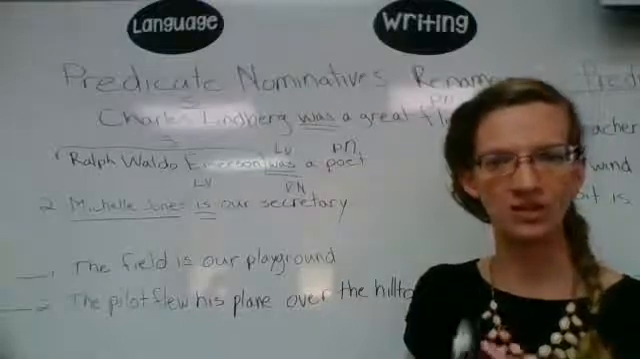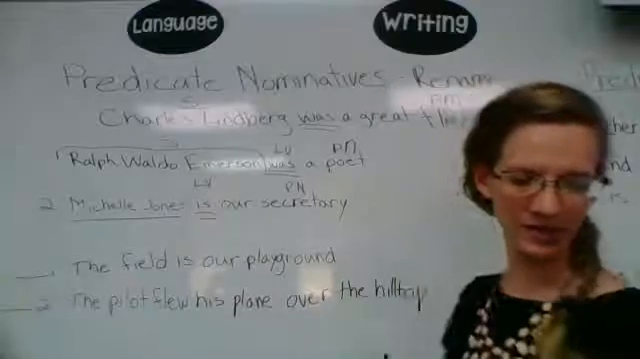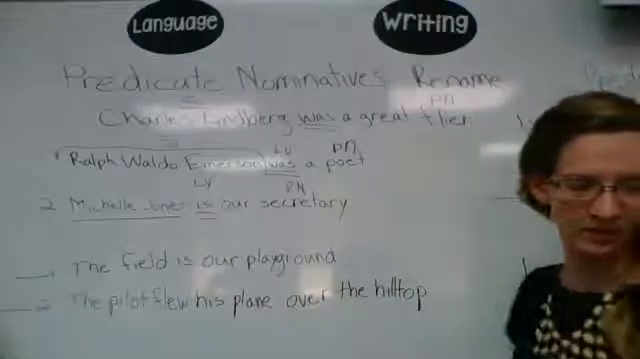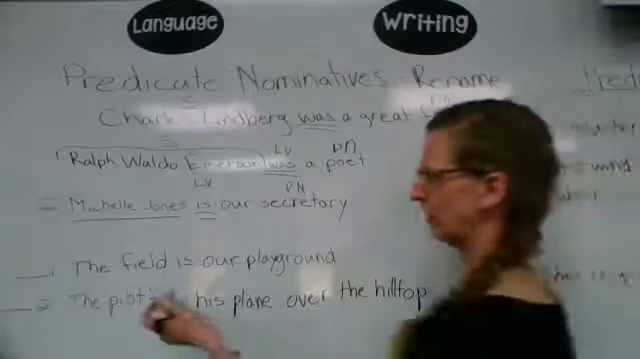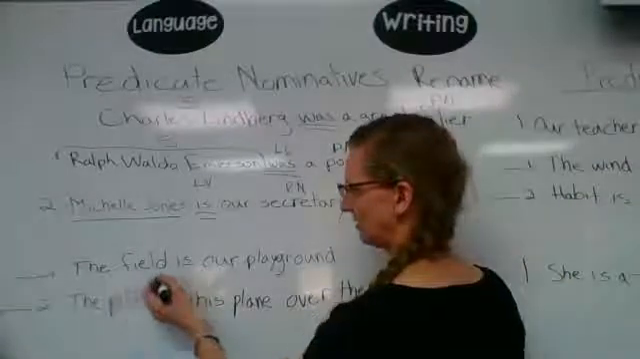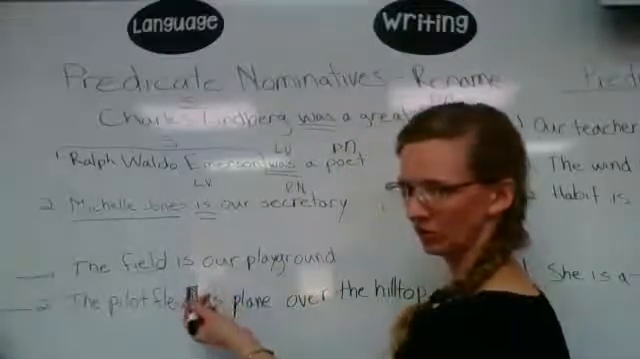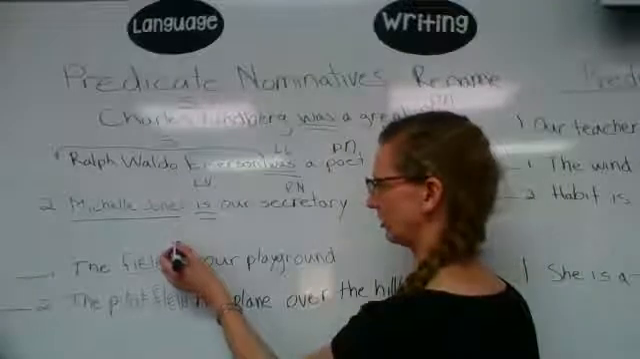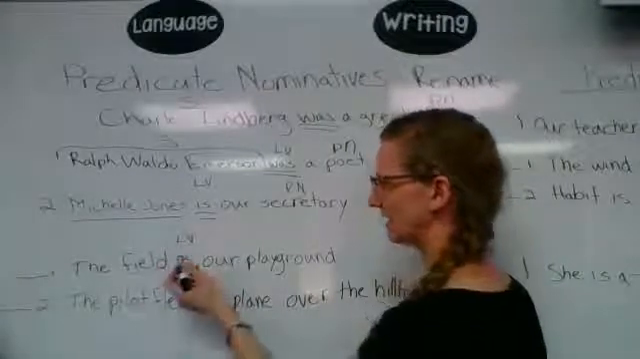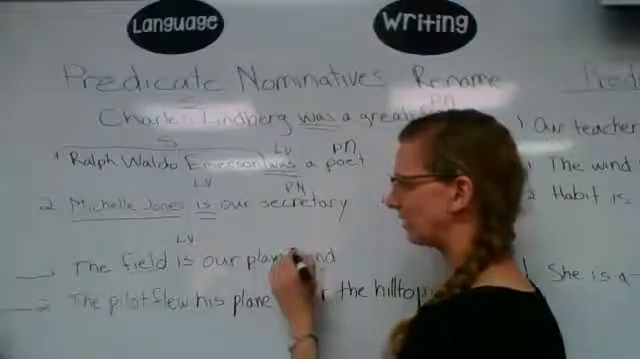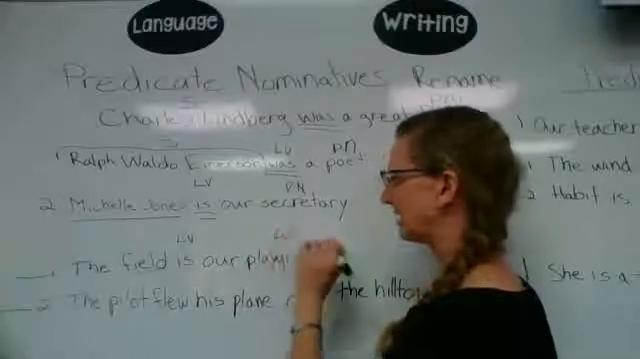So if it's an action and someone's doing an action, it will not have a predicate nominative. So let's do this, okay? The field is our playground. Find the verb for the subject, field. Is it an action verb? It's not an action verb. Nothing's happening. The field isn't doing anything. So it's a linking verb. And playground renames field. So playground is a predicate nominative.